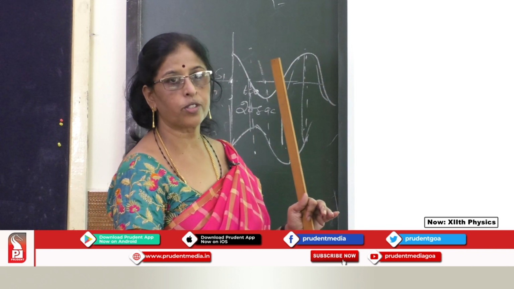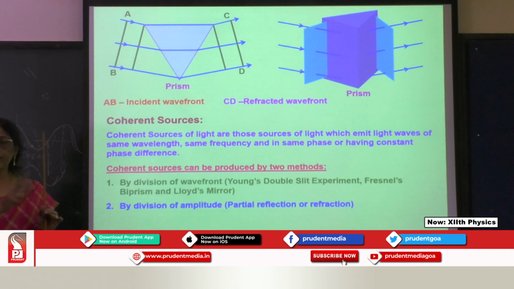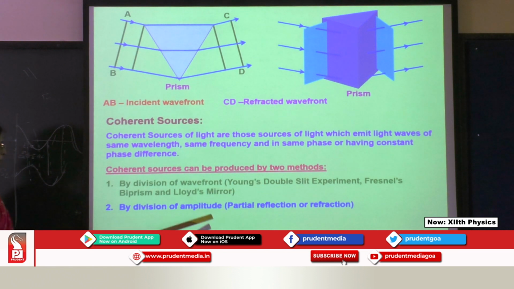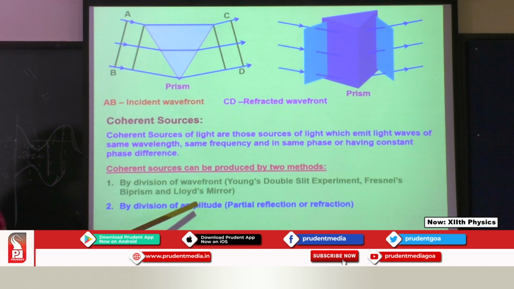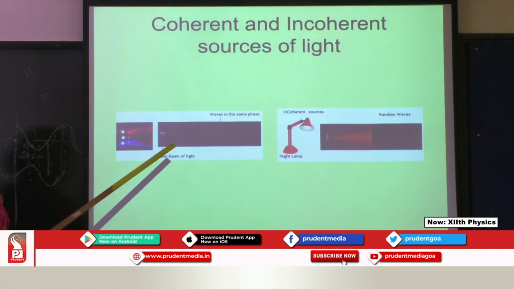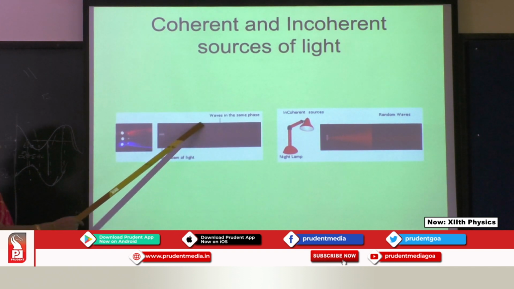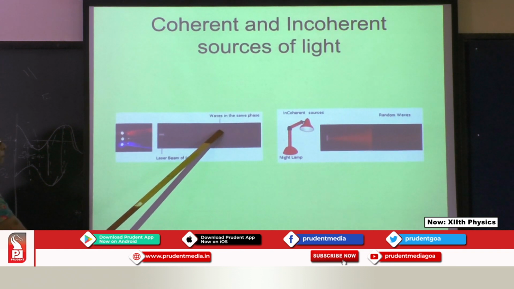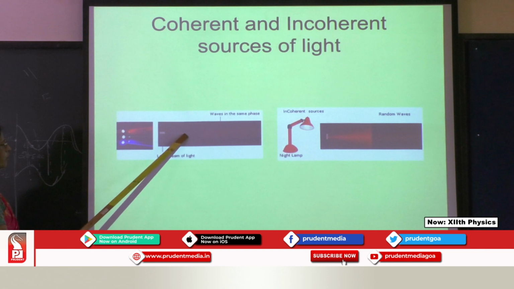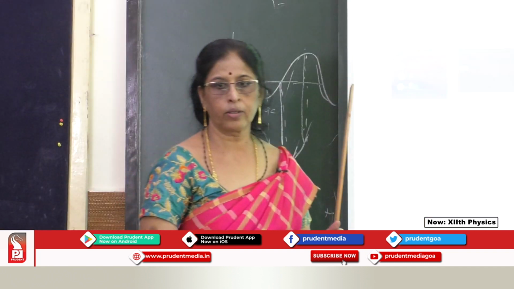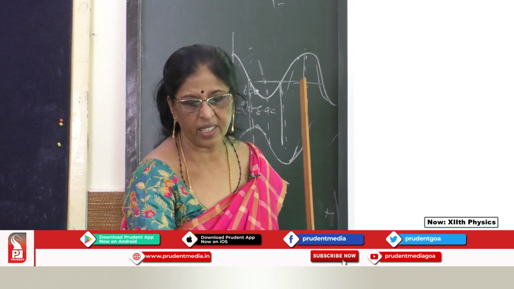Coherent sources can be produced in two ways. We can divide the wavefront, you can see, by the division of wavefront using a double slit experiment, I'll explain, or by the division of amplitude, partial reflection and refraction. Now these are the examples. See here, a laser beam of light, where you can see the waves are all of the same type, all of them moving up and down. But here, this is the coherent sources, this is the incoherent sources, where they are of different amplitude. Okay. So now this is what we have over here.